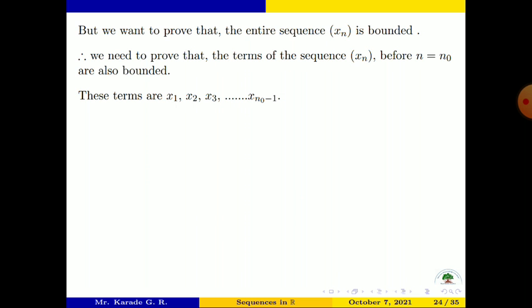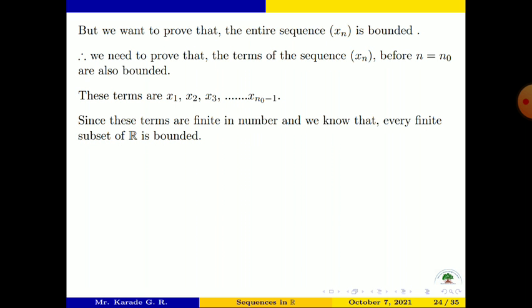That is, the remaining terms are x₁, x₂, x₃ up to x_{n₀−1}. But this is a finite set, since these terms are finite in number, and we know that every finite subset of R is bounded.